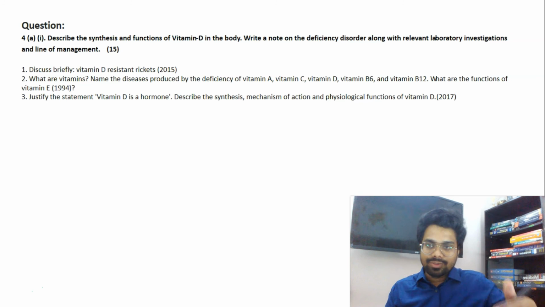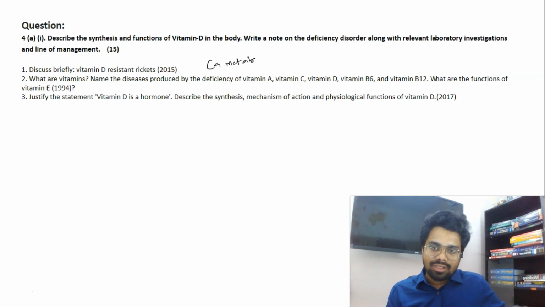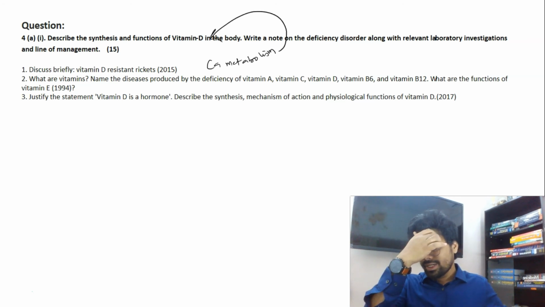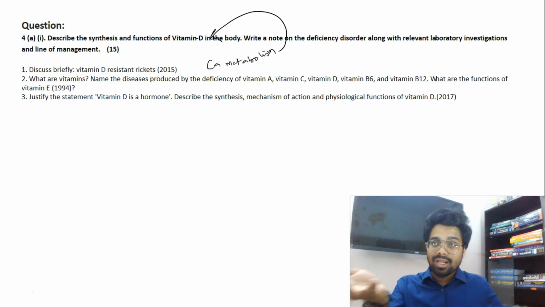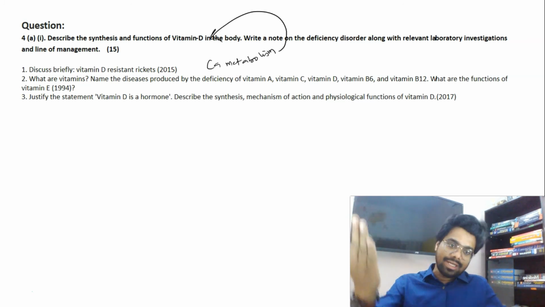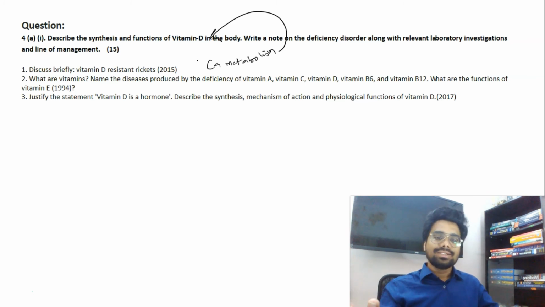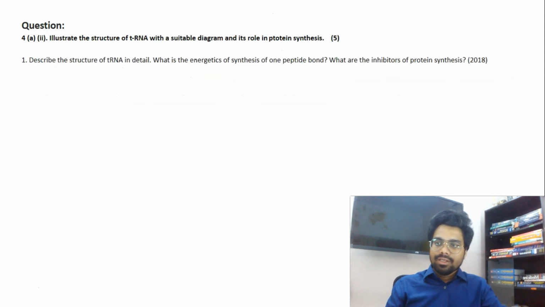One more thing, calcium is also important. Calcium metabolism from endocrine physiology has an indirect relation with vitamin D, because vitamin D is a hormone and it regulates calcium metabolism along with parathyroid hormone and calcitonin. So many times the calcium metabolism question is also asked. Maybe next year you might expect a calcium metabolism question, as it was not asked in 2021. Just focus on it. So we are coming to the end.